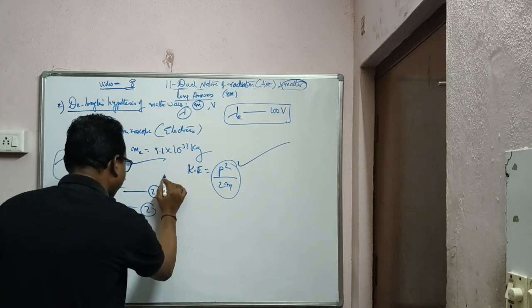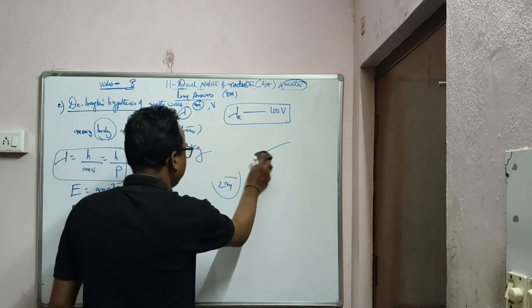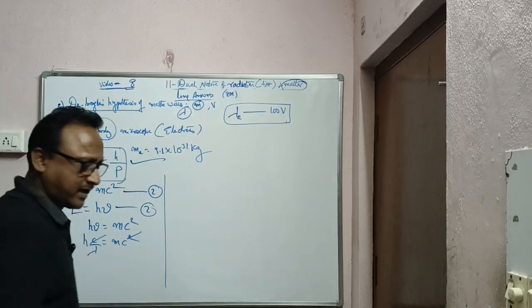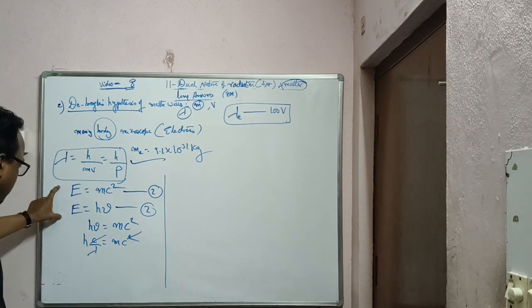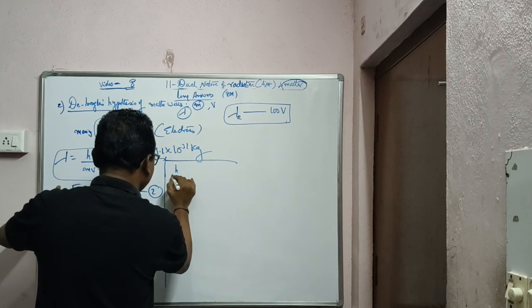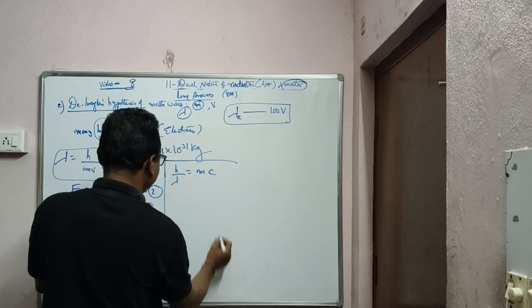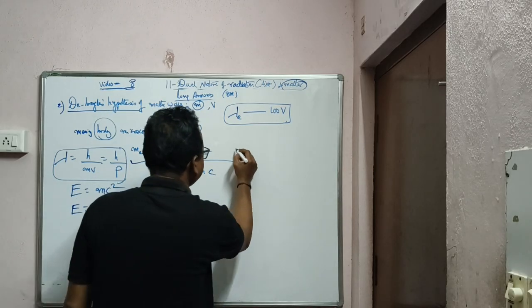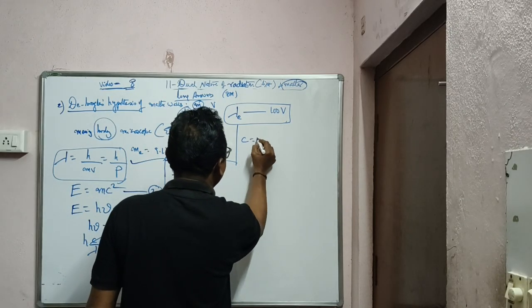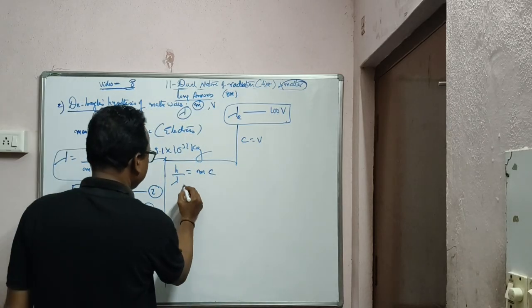So what is left finally? You need not take the kinetic energy and the momentum equation, because he has asked only for de Broglie, so you can take these two equations. So what is left here? h by lambda is m into c. For example, if I consider c is equal to v, you take the velocity as v. Okay, then what happens?